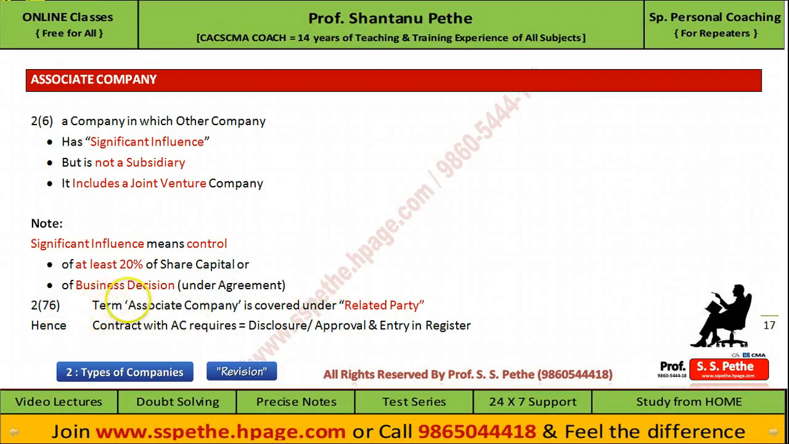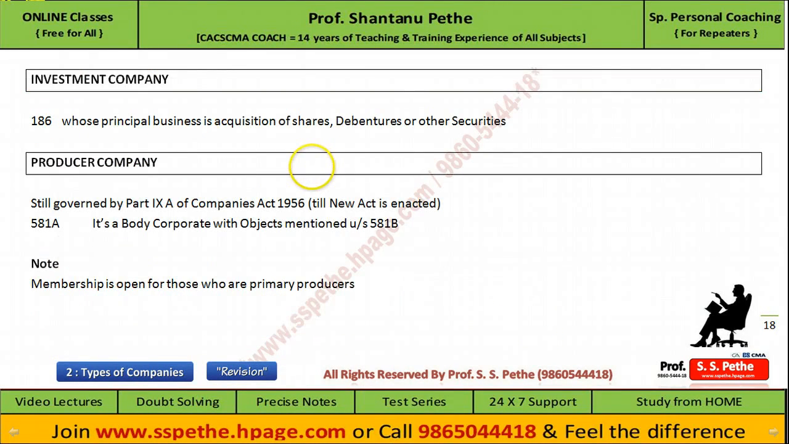Section 276 says that an associate company will be treated as a related party and hence a contract with an associate company will require disclosure, approval and entry in the register as well. Now there are two more definitions of different companies but they are not that important. Investment company, section 186 says that a company whose principal business is the acquisition of shares, debentures or securities is an investment company.